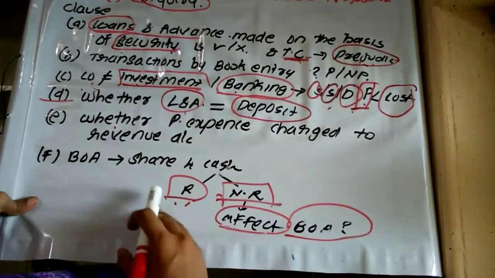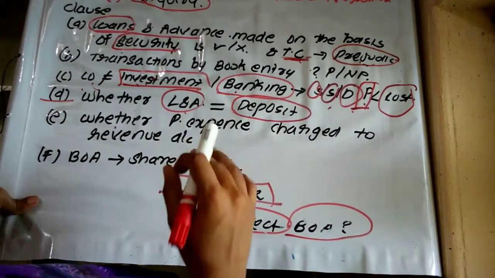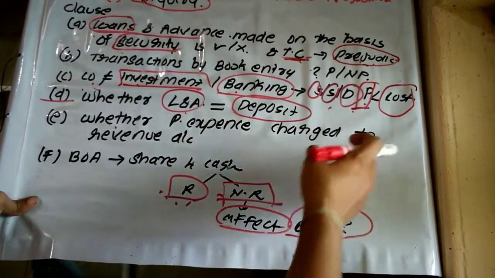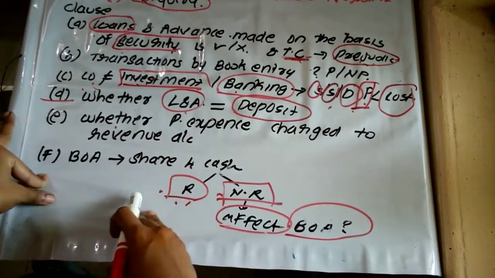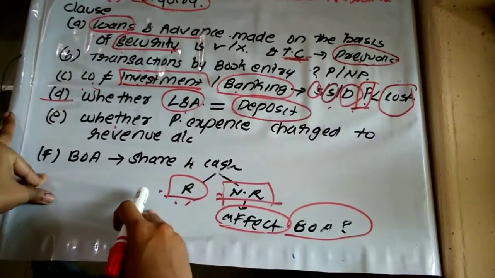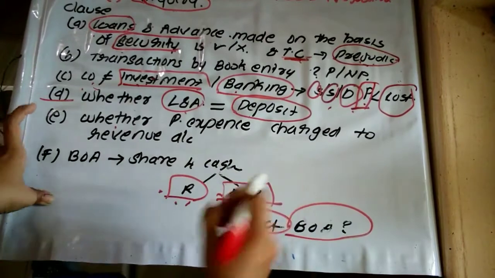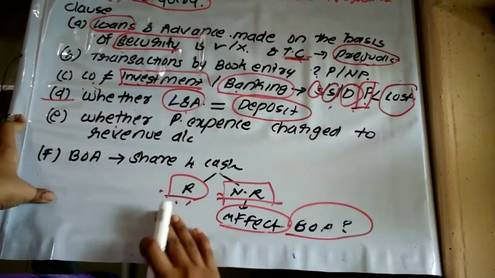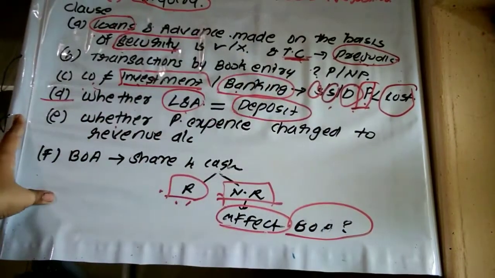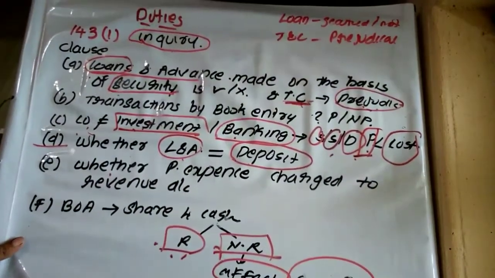Then clause E: whether any personal expenses have been charged to the revenue account. Then the last one, clause F: whether the books of accounts of the company show that shares have been allotted for cash, whether cash is actually received, and if not received, whether it is affecting the books of accounts. So these are the 143 subsection 1 duties, the right to inquiry.